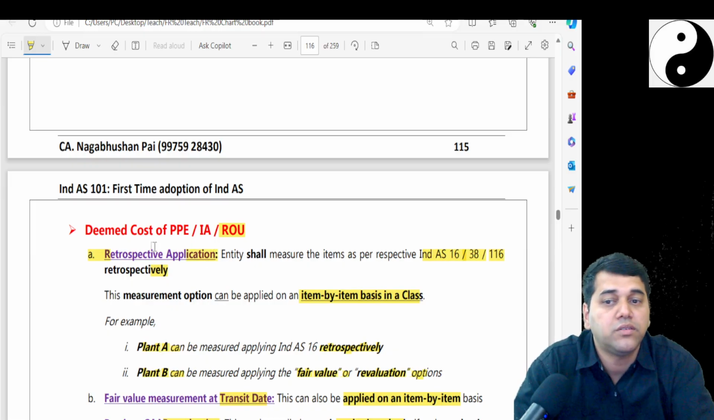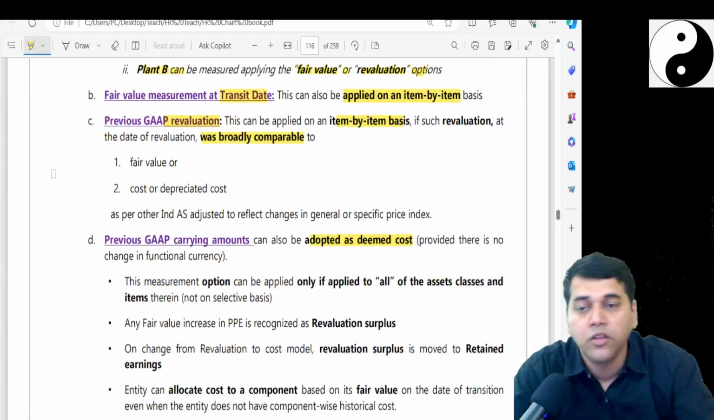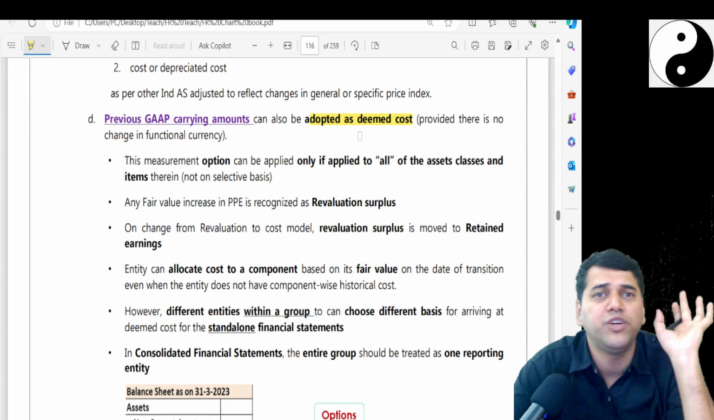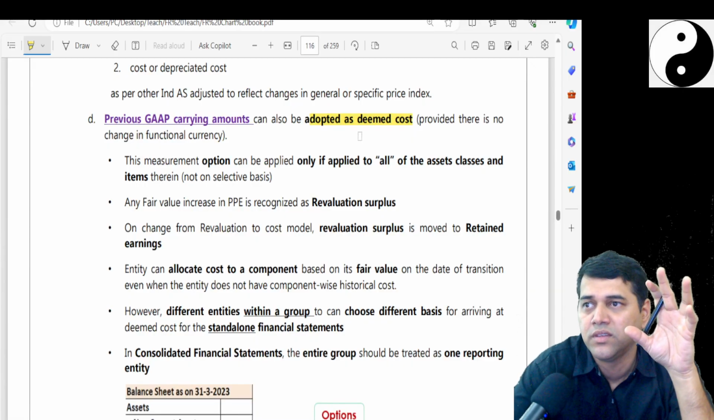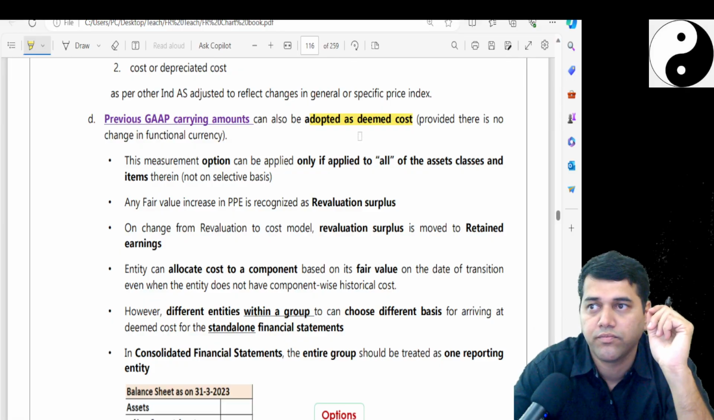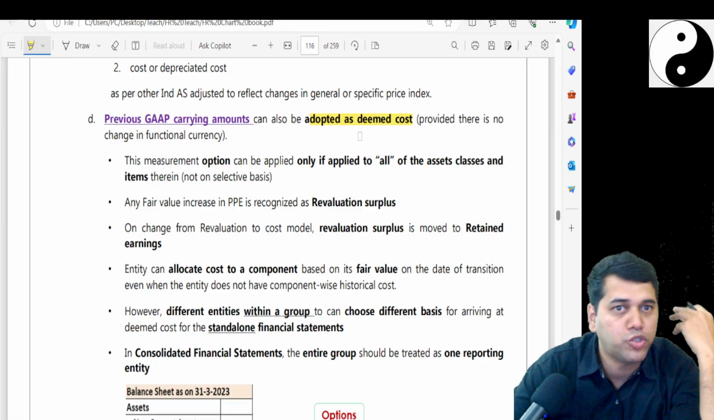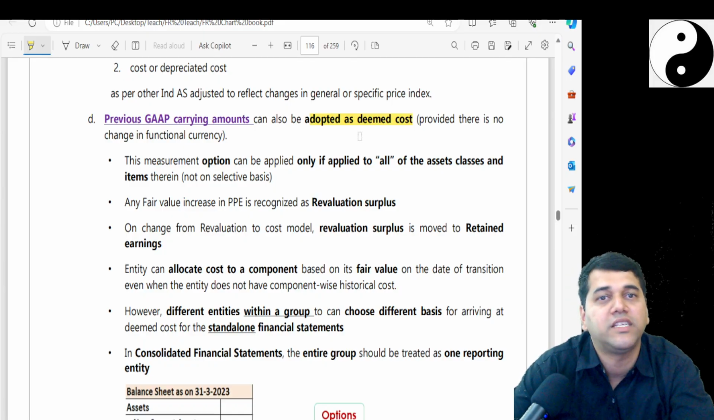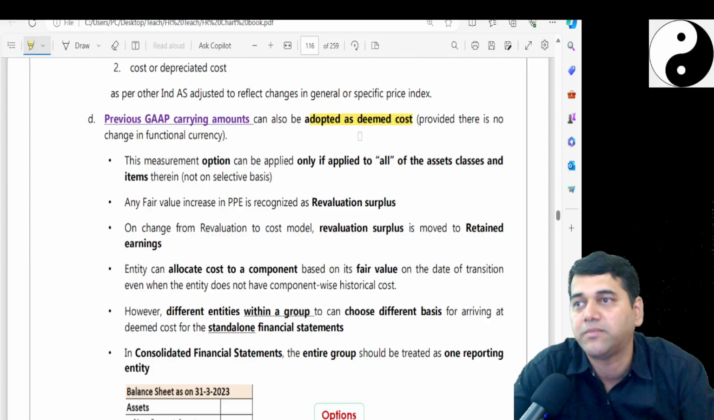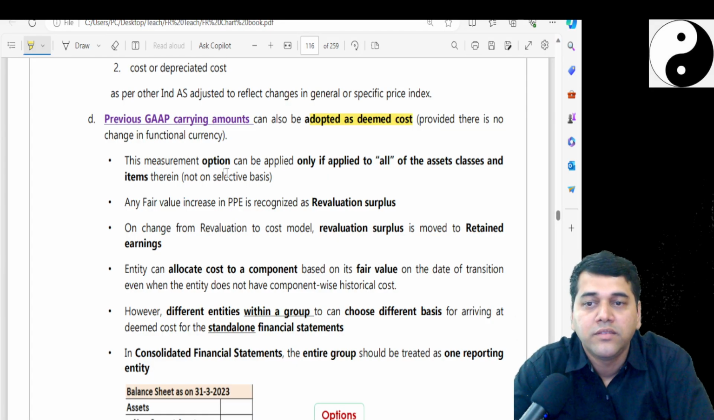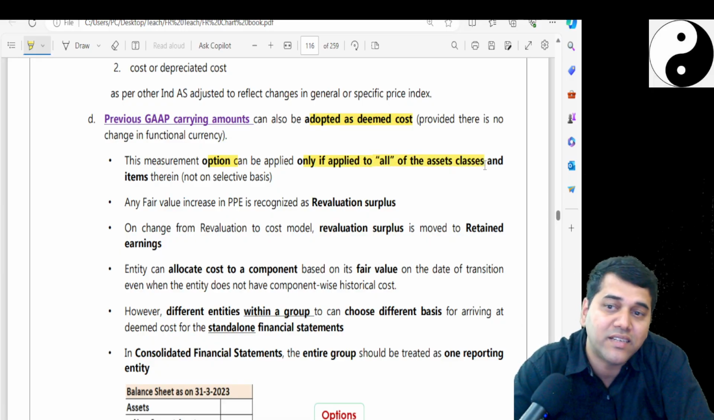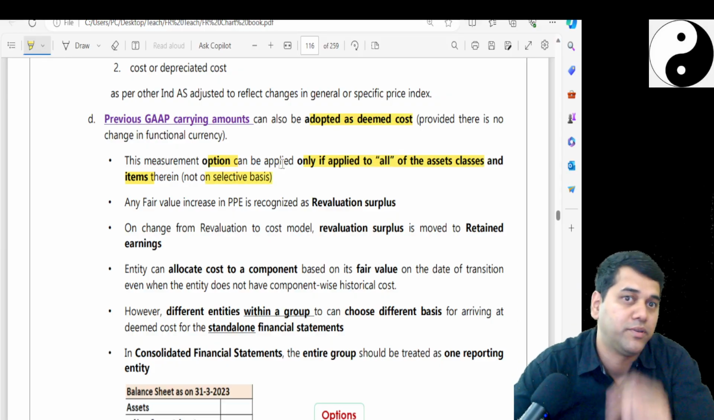Retrospective application means it is an item by item basis. It is a big work, no? So what is the benefit for you? You take whatever balance, I don't know how you got it in the previous accounting standard. I'll give you one option. By default you are supposed to restate. But what is one option? Whatever balance is there in your balance sheet, take and start it as the deemed cost balance. This measurement option can be applied only to all the asset classes and items and not on a selective basis.